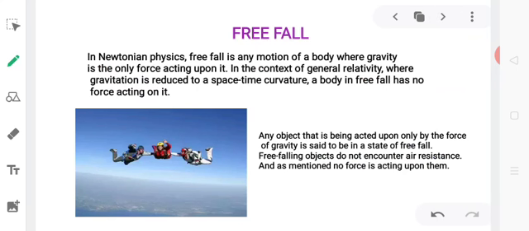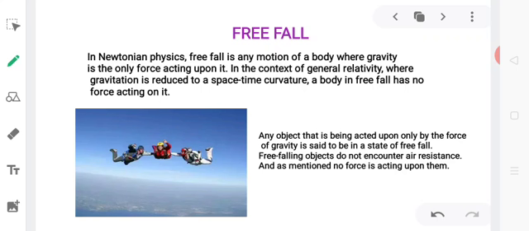As I was telling you, whenever an object is falling towards the surface of the earth, we consider it to be a situation of free fall. Now, one question might arise in your mind: why is this word free being used? This means that when the object is falling towards the surface of the earth, it is not under the influence of any other force apart from the force of gravity. That's why this word free has been used.